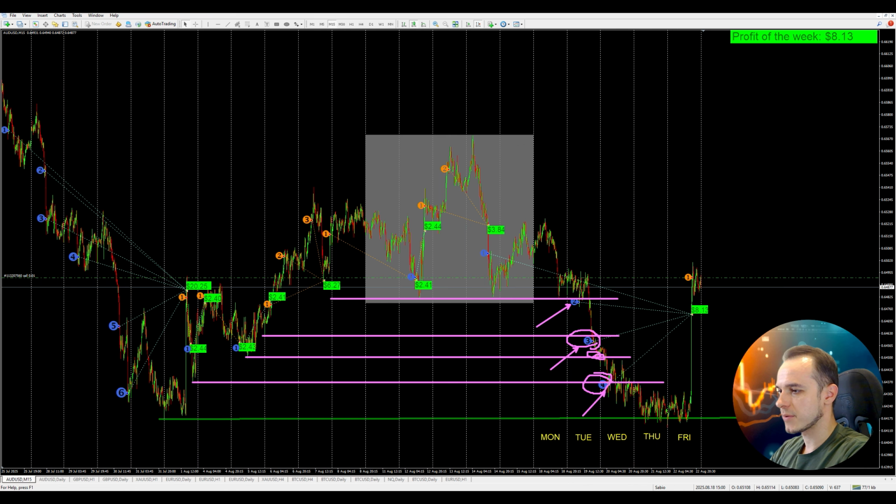And now we can see that the price reached the bottom. It was testing this level for 2 days. We spent them in a consolidation, and finally on Friday we can see this upward movement which closed all the trades that we were holding, bringing us a total profit of $8.